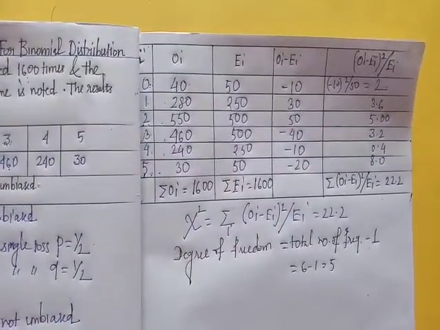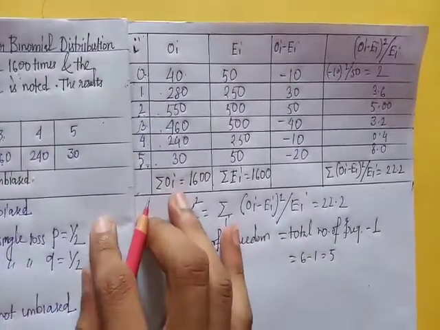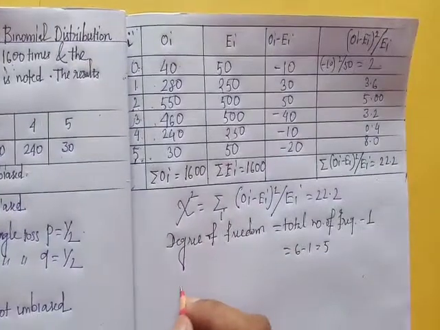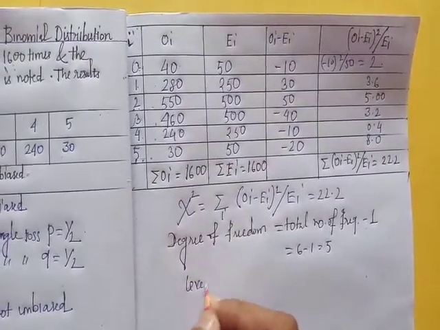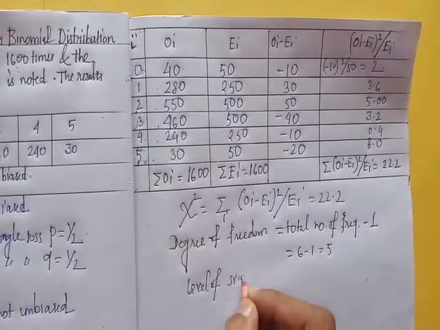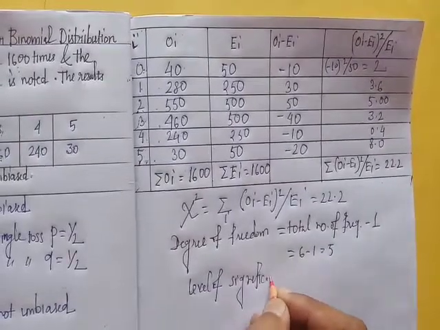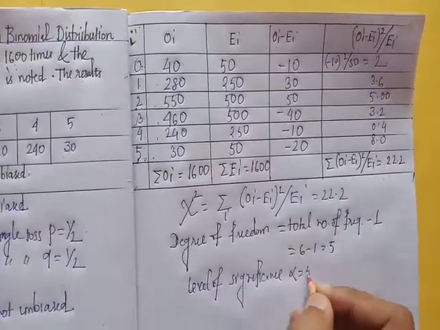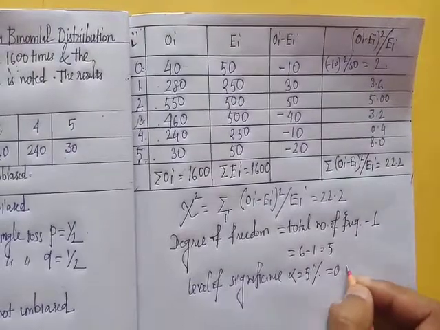Also here we consider 5% level of significance. So here level of significance alpha equal to 5%, that is 0.05. Okay.